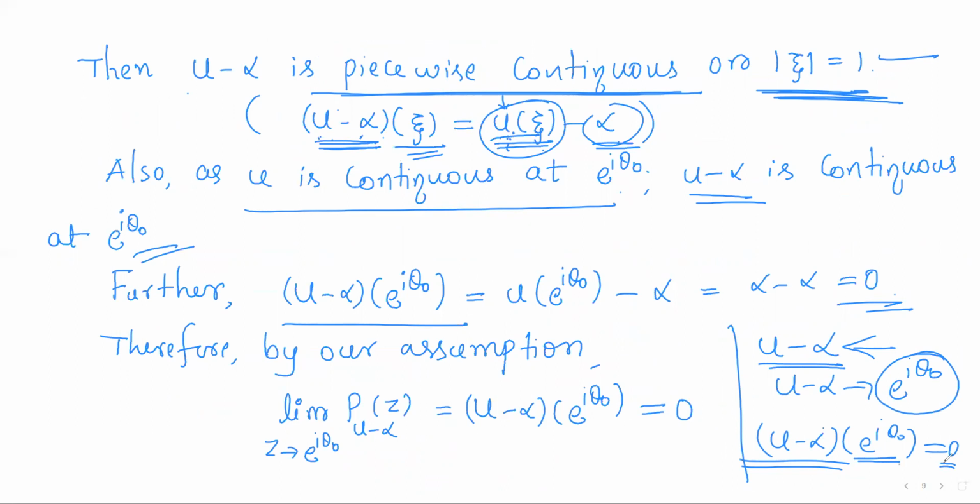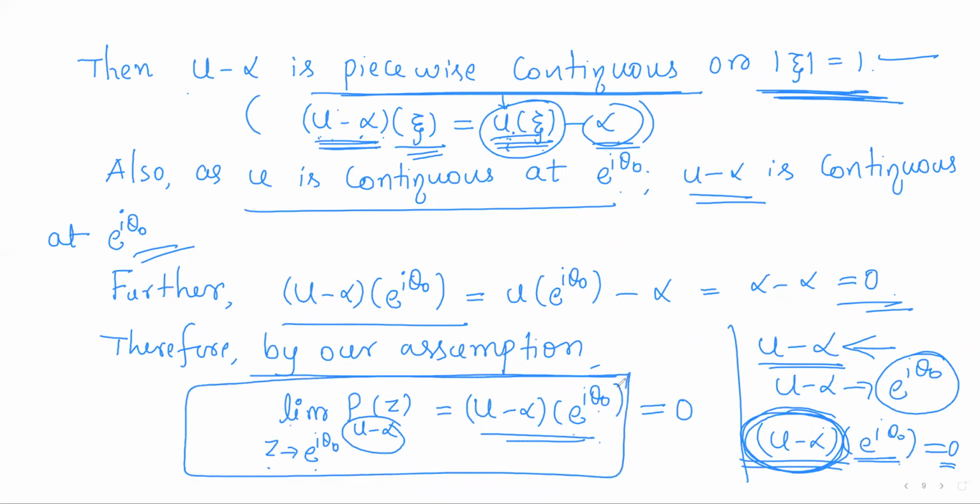By our assumption, the result has to hold for this function. Therefore, P(u minus alpha) of z as z approaches e^{iθ₀} should be equal to u minus alpha of e^{iθ₀}, which is 0. So this limit will be 0.